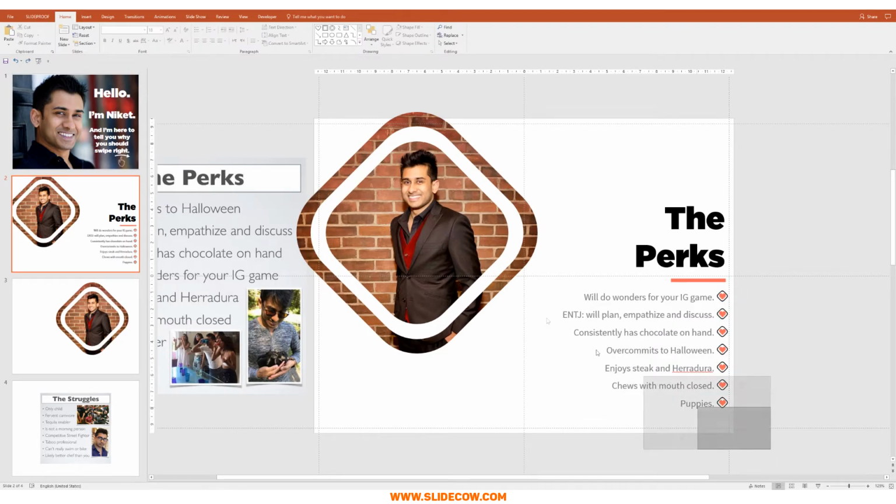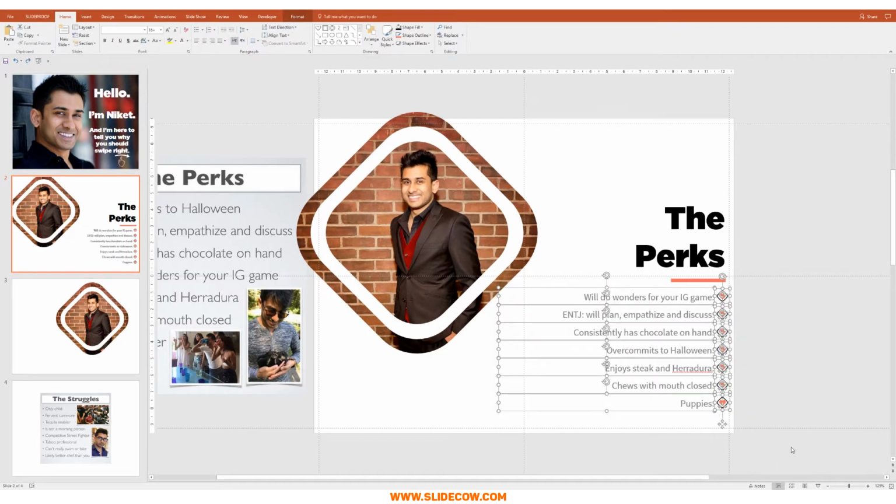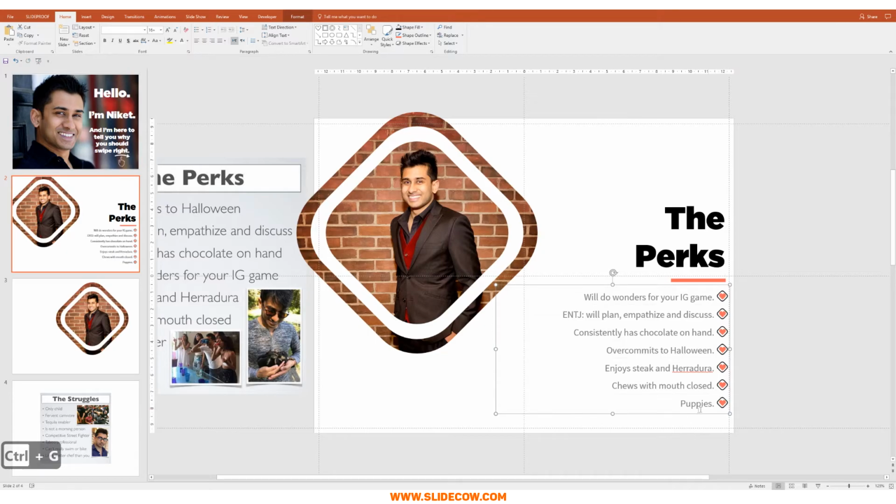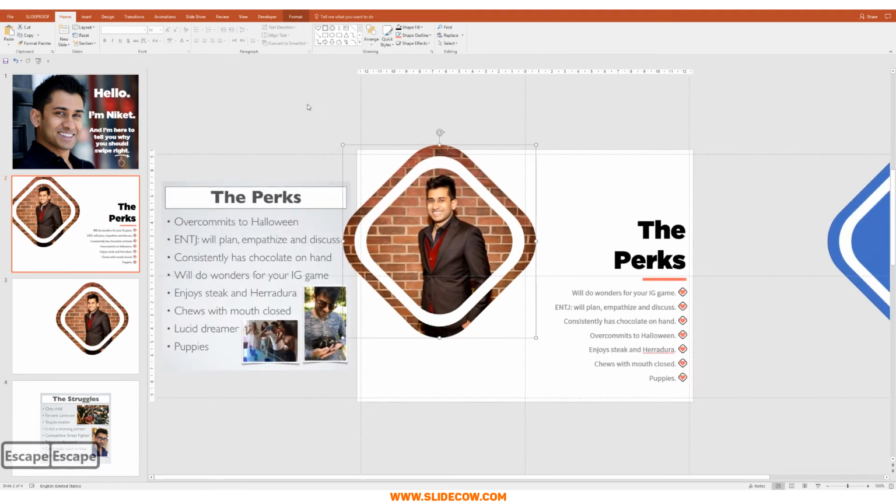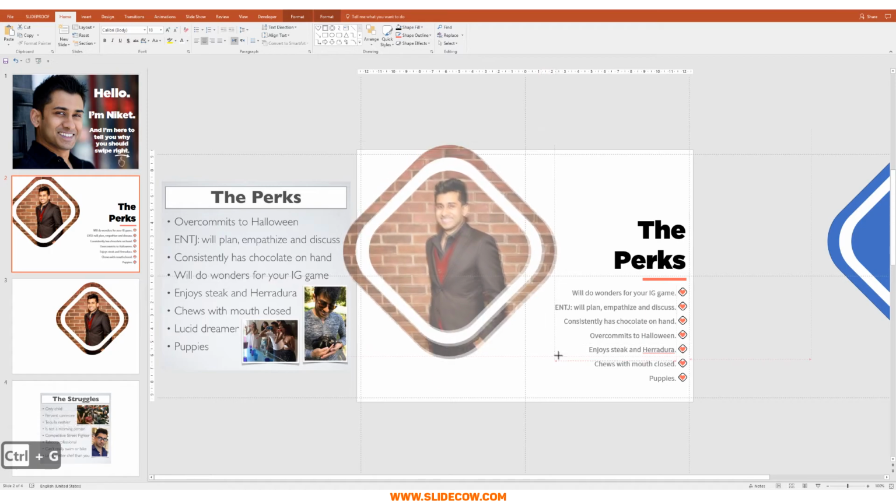Now I just want to align everything and make sure everything's perfectly positioned. So I'm just going to press Control G to group it up, move this to the left just a bit. I think the title is nice where it is. I'm also going to highlight the image over here, just blow it up just a bit.